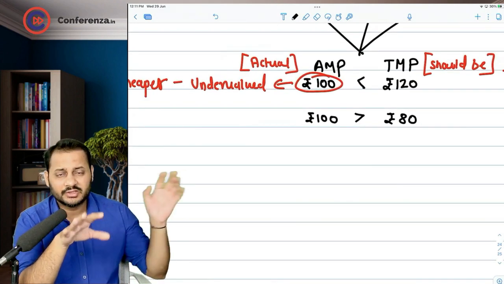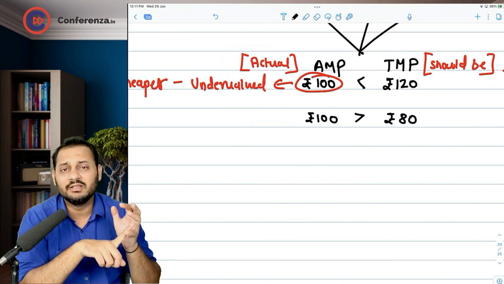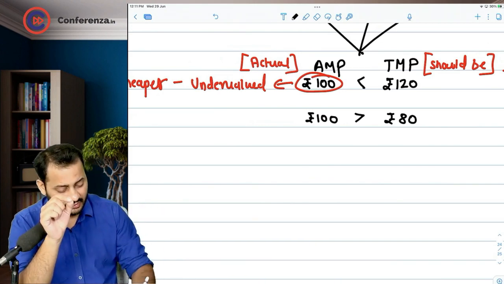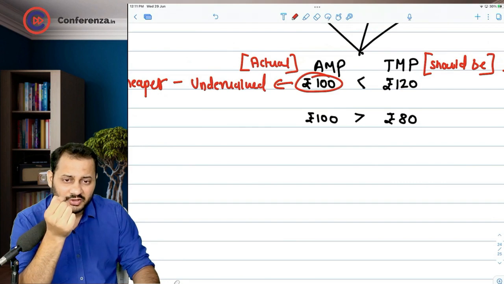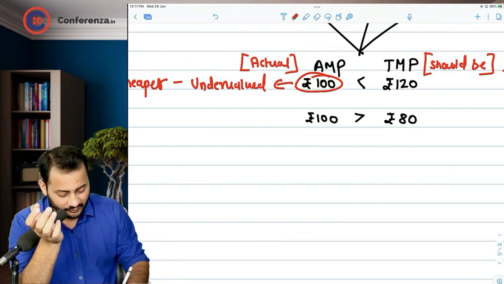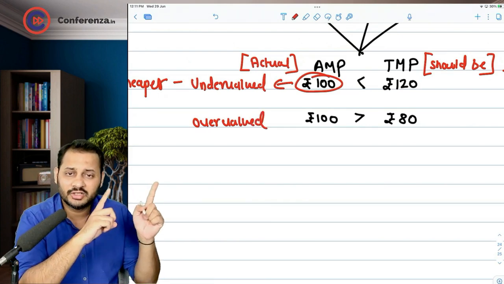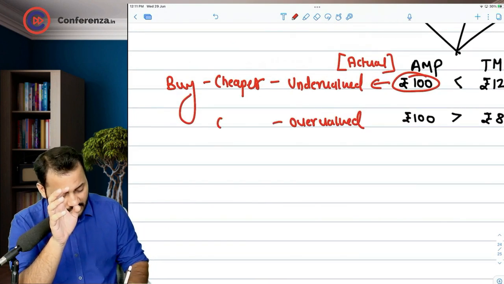So same is with this product. 80 rupees of the product is available in the market at 100 rupees. The actual price, the transaction price of the share is higher. We will say it as overvalued. Again, the valuation is decided based on the actual price, not the theoretical. We will say it as costlier.